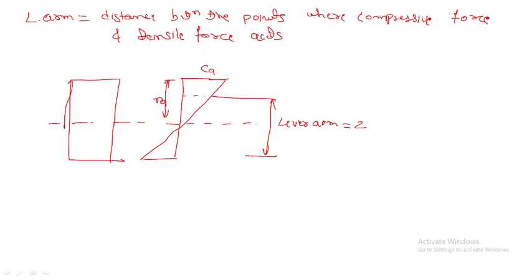Okay, and now at this point another force we take, that is C1 we can say, right? How can we write that one? C1 is equal to B into NA into CA by 2, right? B into, this is NA, this is CA, right? And now what is the depth of this? What is the value of this one? This we can say is NA by 3. And what is the value of this one? That is TA by M, right?